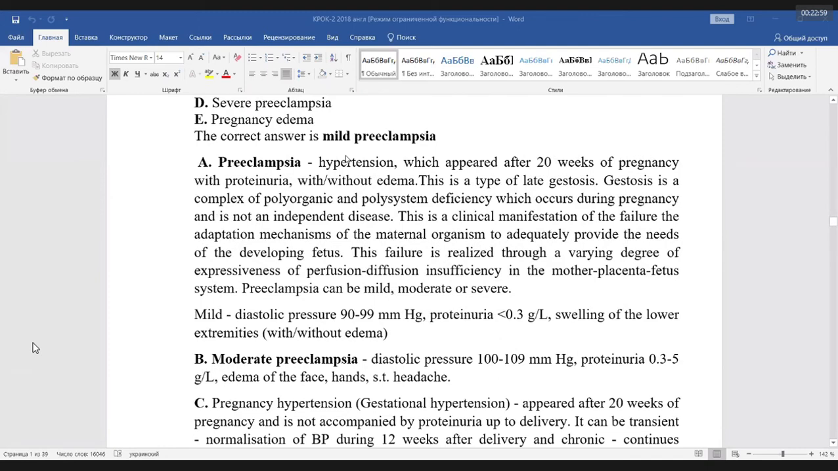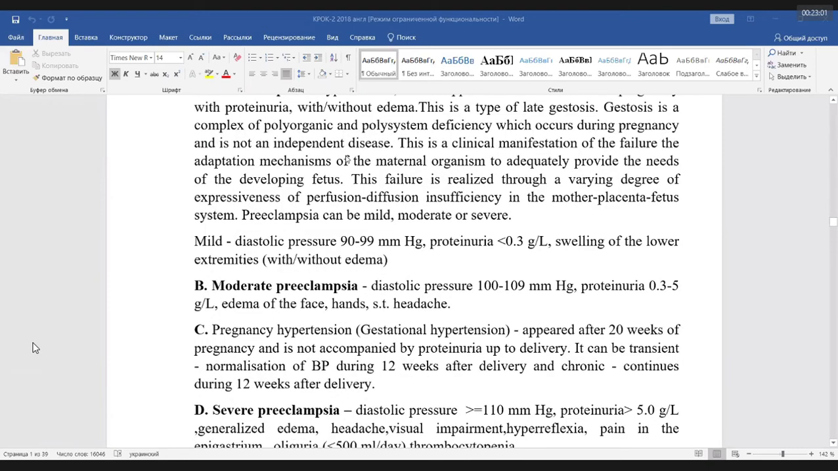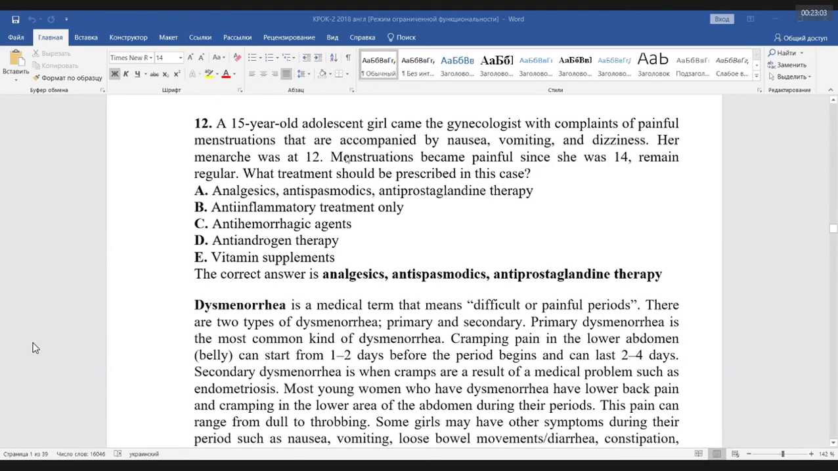And the last one for today, number 12, and for Suresh, please read the text. A 15-year-old adolescent girl came to the gynecologist with complaints of painful menstruation that are accompanied by nausea, vomiting, and dizziness. Her menarche was at 12. Menstruation became painful since she was 14. Cycles remain regular. What treatment should be prescribed in this case?